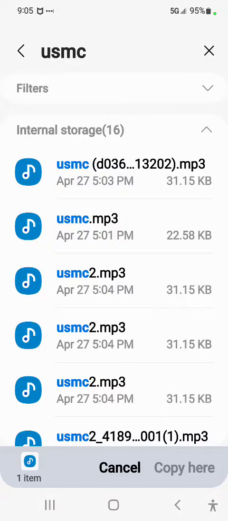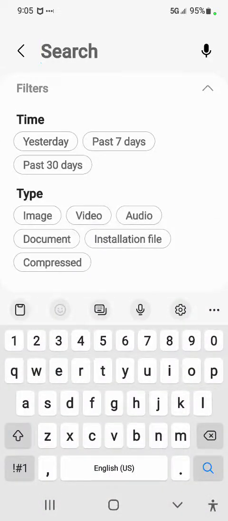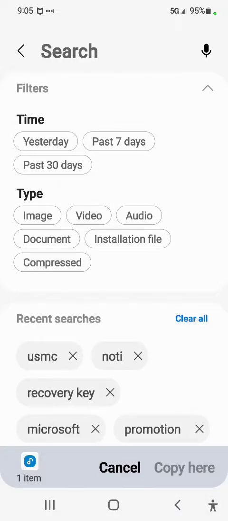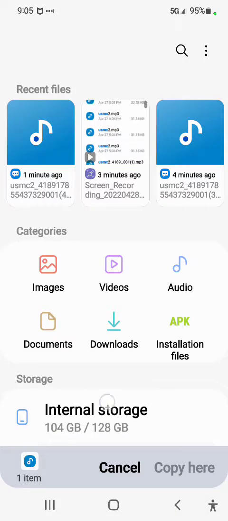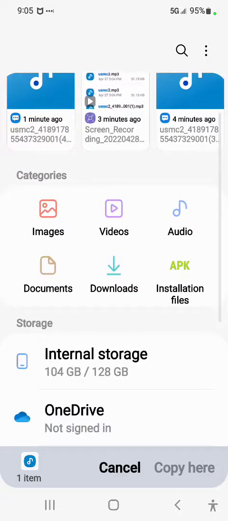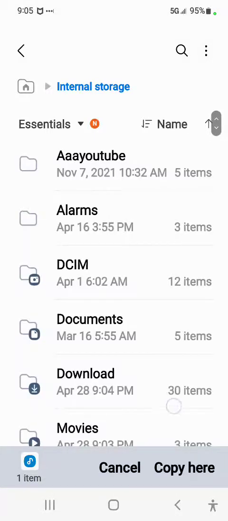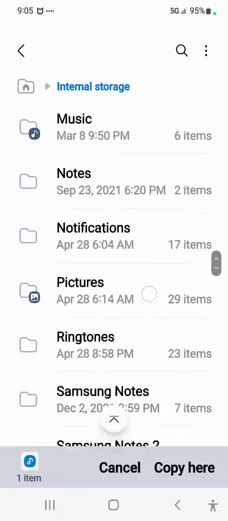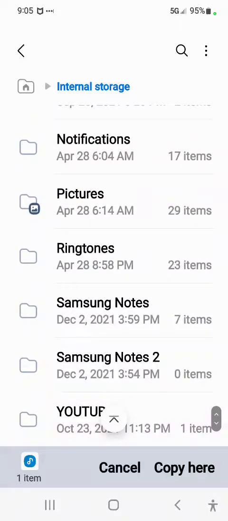So we back out of that file. We hit the back button. Back button. So we hit the back button again. Back button again till we see the beginning screen again. Hit internal storage, and then just go down and find ringtones. There's ringtones right there.